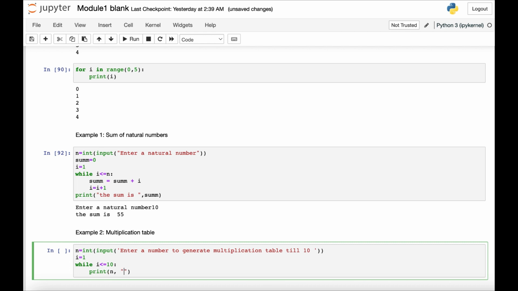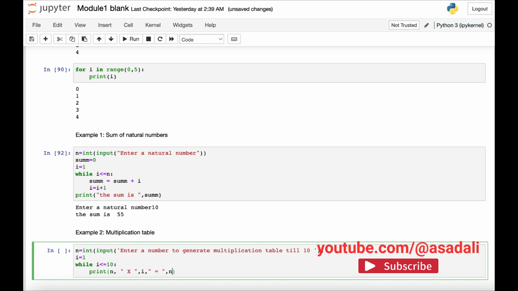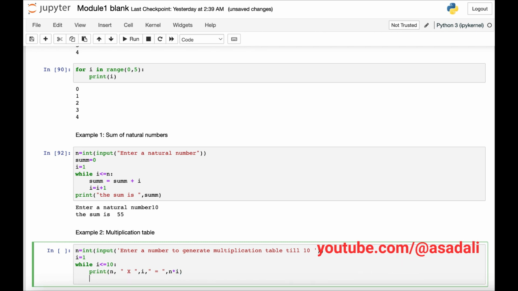n means the number that the user has entered, and then a multiply sign, and then the value of i, because initially the value of i will be 1, and then the equal sign, and then the number whatever the user has entered multiplied by i. And then after printing that, you have to add 1 to i. So i is equal to i plus 1.